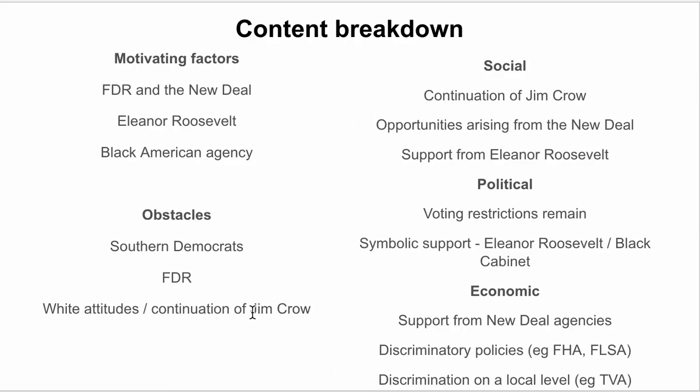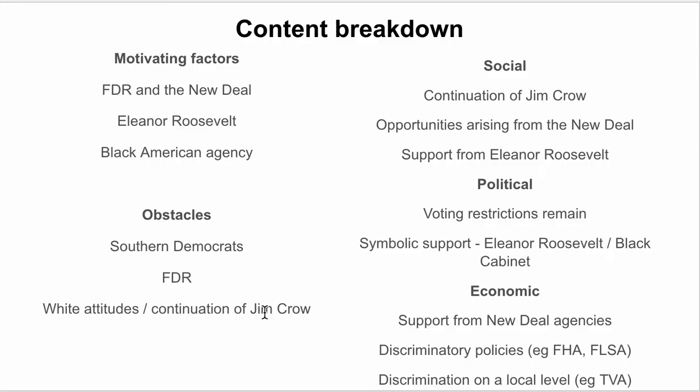Okay, so breaking down the content, motivating factors in this topic. You've got FDR and the New Deal. You could potentially break that down: FDR is one and the New Deal is another paragraph, or you could put them together. So FDR and the New Deal is one. You've also got Eleanor Roosevelt.